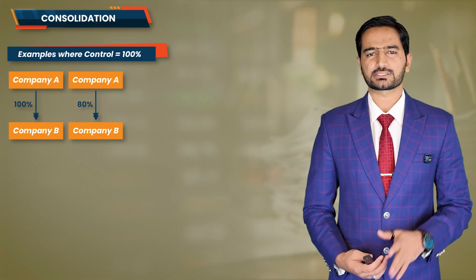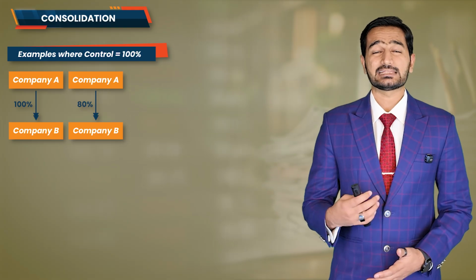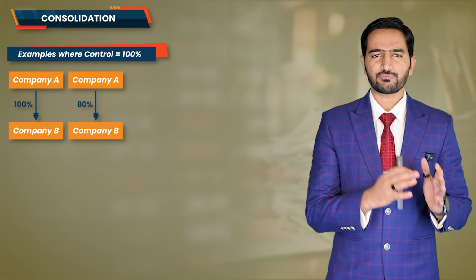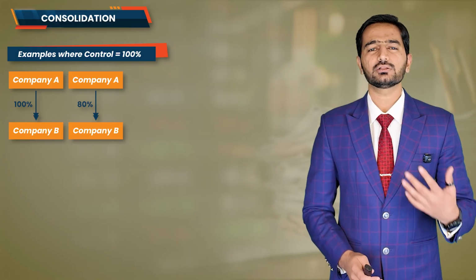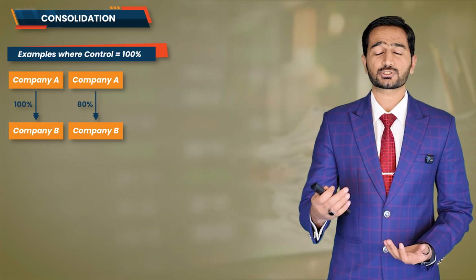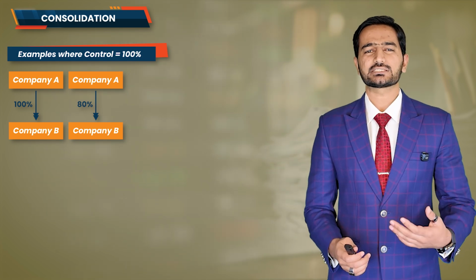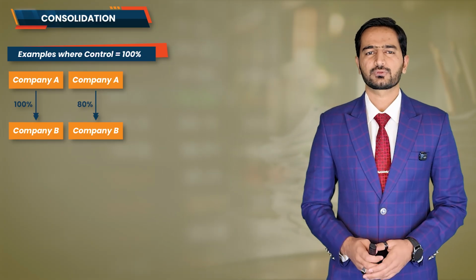It's not 100%, but still it's more than 50%. And that's the key. Since Company A owns more than 50%, it has controlling powers. It can take all the decisions related to Company B. So even though it only owns 80%, the control is considered to be 100% from the consolidation point of view.